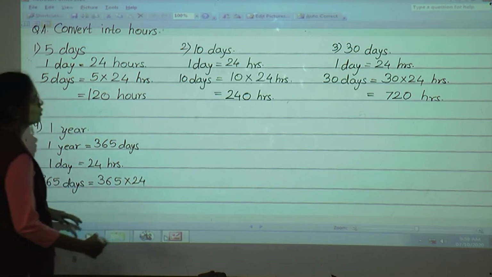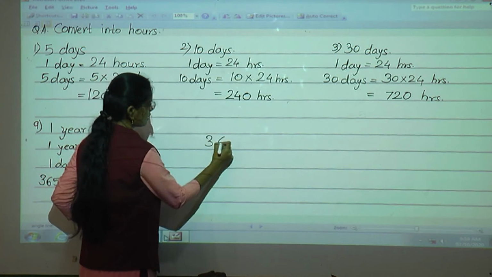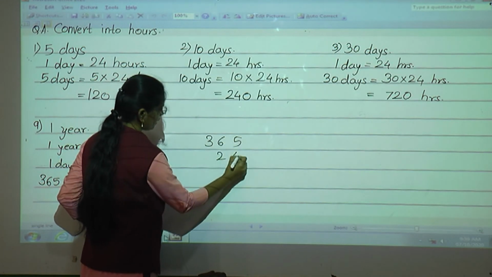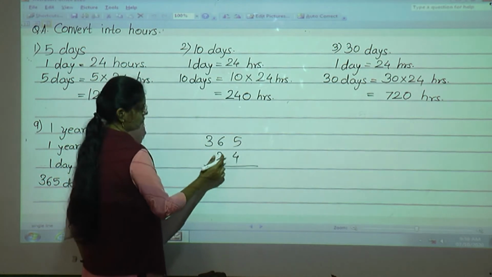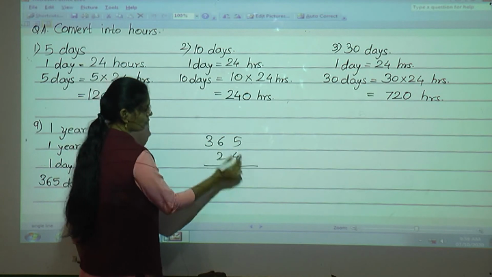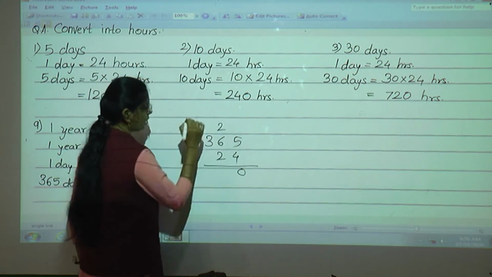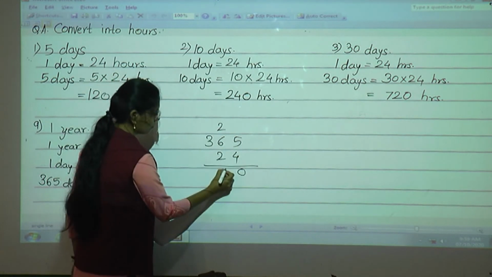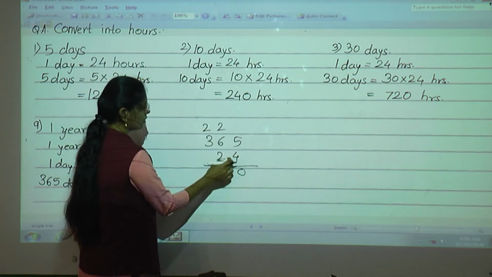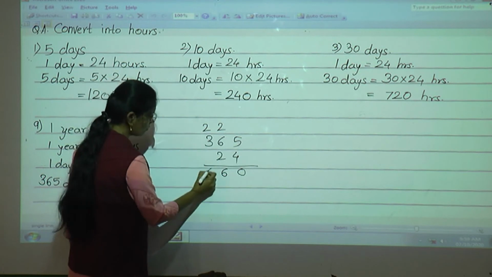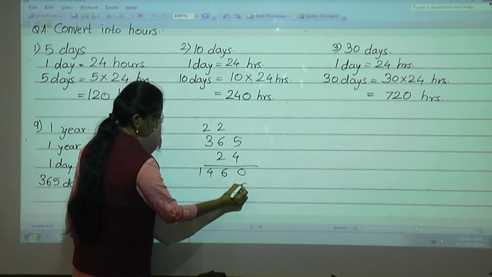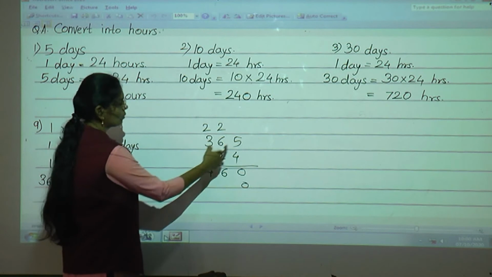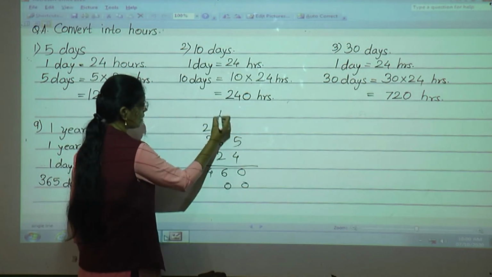Now here I will show you the multiplication. 365 into 24. First do the multiplication. 4 into 5, 4 5s are 20. Then carry 2. 4 6s are 24 plus 2, 26. Then 4 3s are 12 plus 2, 14. Now here we have to give 1 minus 0. Then 2 5s are 10, so carry 1 here.